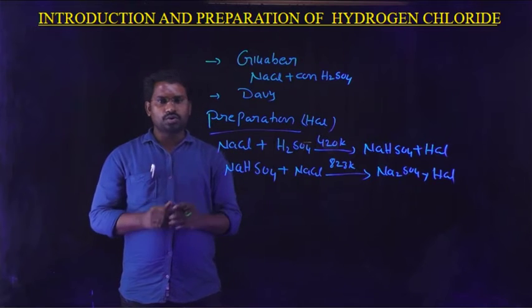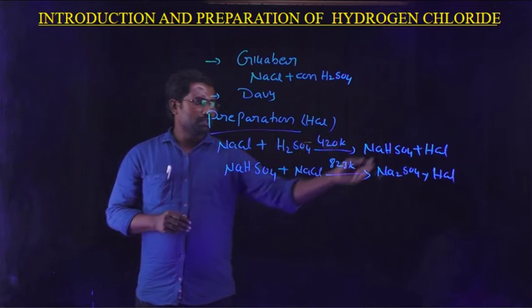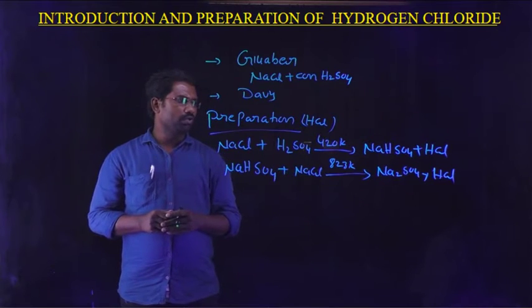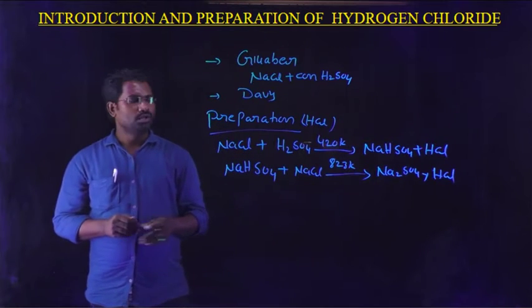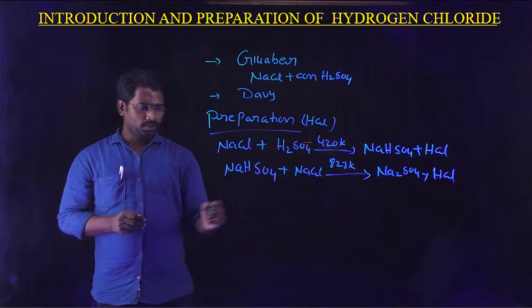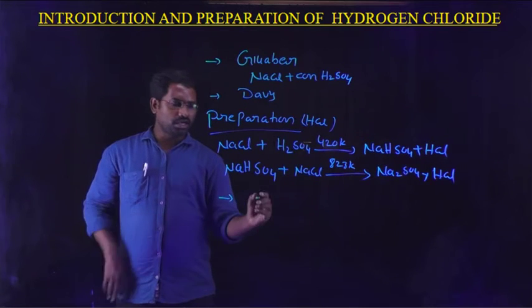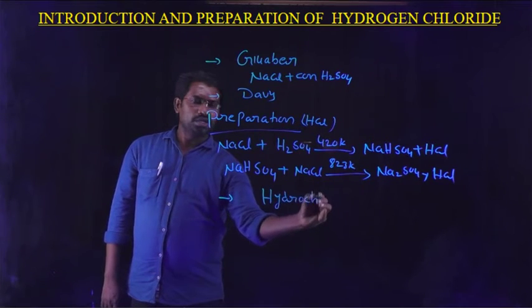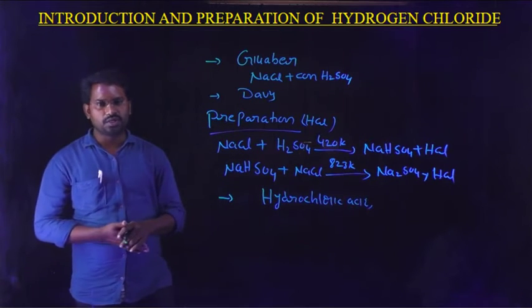So the action of sodium chloride, a common salt, when treated with concentrated sulfuric acid, first sodium bisulfate is obtained. Next, sodium bisulfate again treated with sodium chloride at 823 Kelvin temperature, sodium sulfate and HCl are produced. So these are the preparation methods of hydrogen chloride. Another important thing is, when HCl is dissolved in water, it is called hydrochloric acid.